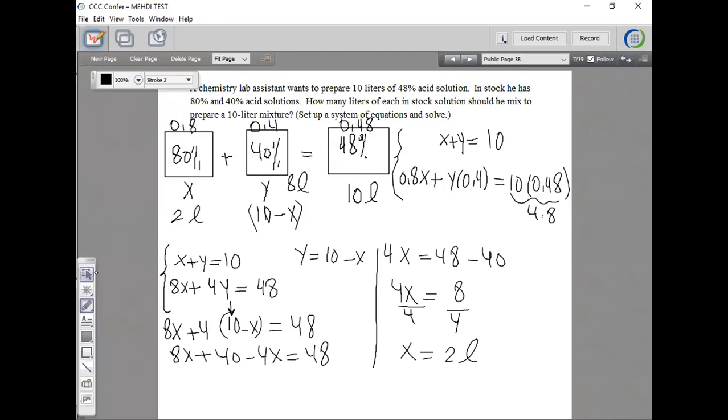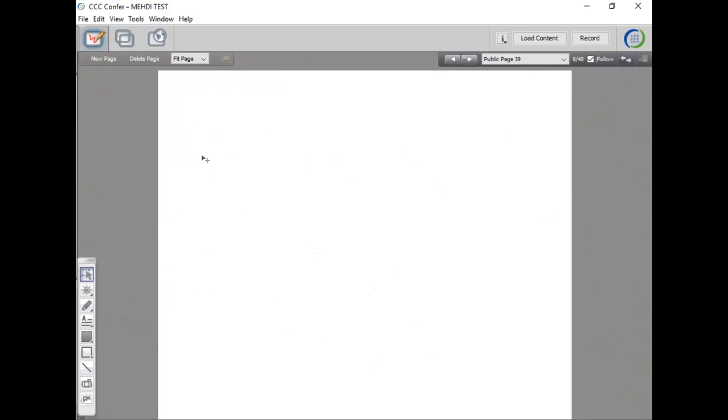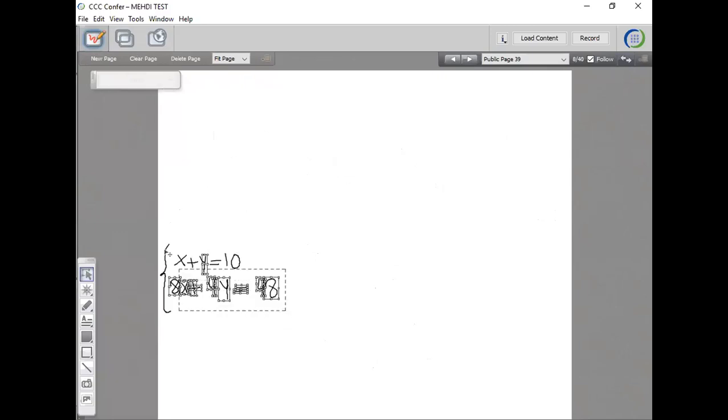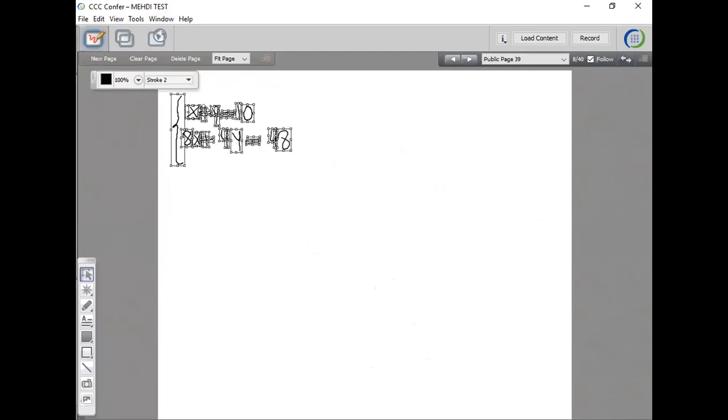Now, when we were at this point here, we could solve this equation by using the addition method also, because we learned 3 different ways to do 2 equations with 2 unknowns. We did the substitution method. If I wanted to use addition, but before I get to addition, do you follow up to what we're doing so far? You can put it in the chat box or say yes or no. Yes. Okay, good. So you follow up till this point.